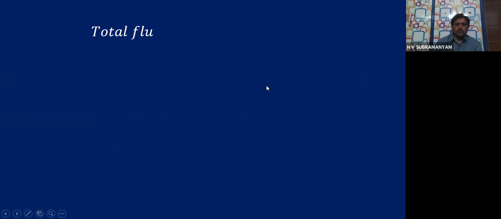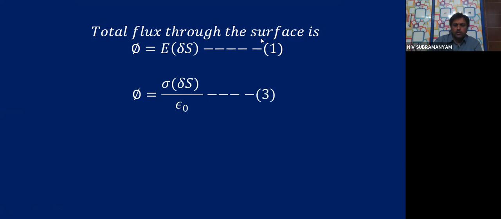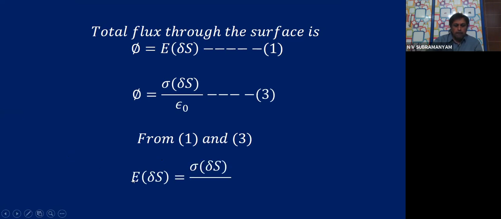Next one, the total flux through the surface is phi is equal to E dou S. That is 1. Already we saw. What is the third equation we got? Phi is equal to sigma dou S by epsilon 0. Now see the first equation and the third equation. The left hand sides are equal, so the right hand sides also must be equal. So from 1 and 3, E dou S is equal to sigma dou S by epsilon 0.